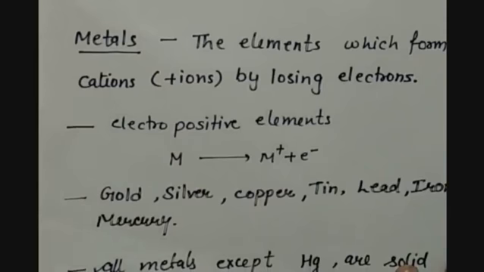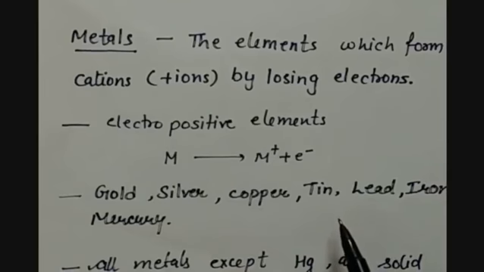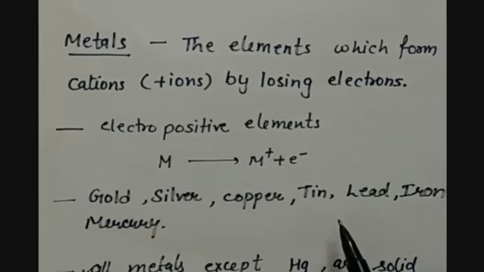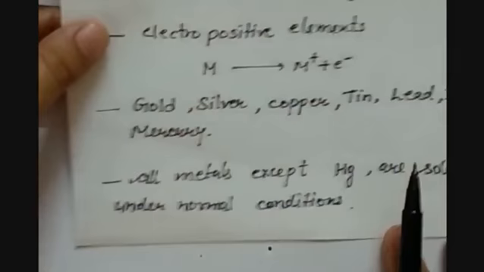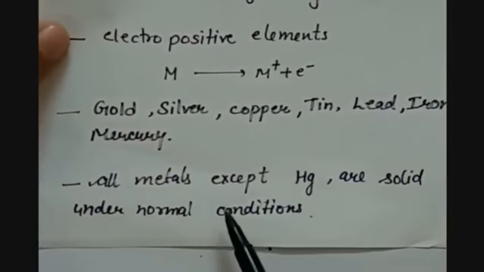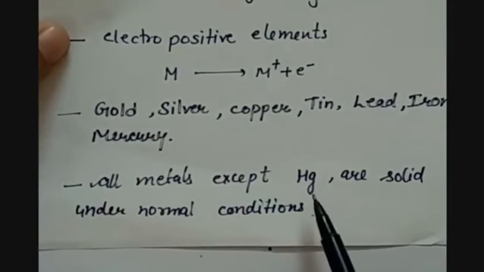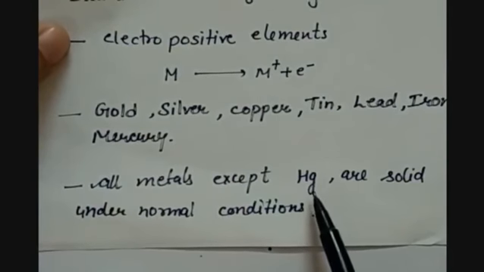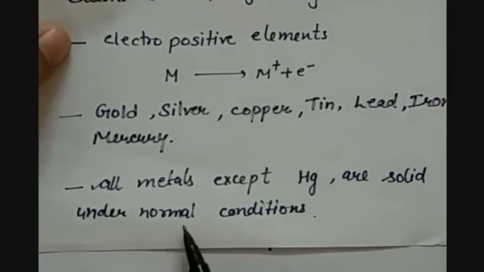For example, gold, silver, copper, tin, lead, iron and mercury. All these are examples of metals. All metals except Hg, that is mercury, which is liquid at room temperature. Except mercury, all these metals are solid under normal conditions of temperature and pressure.